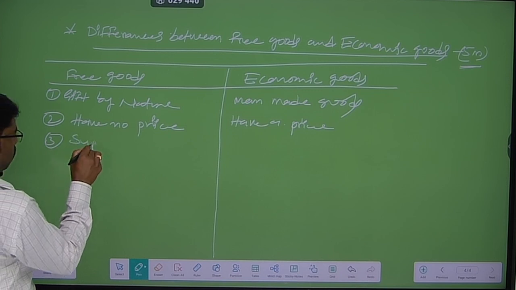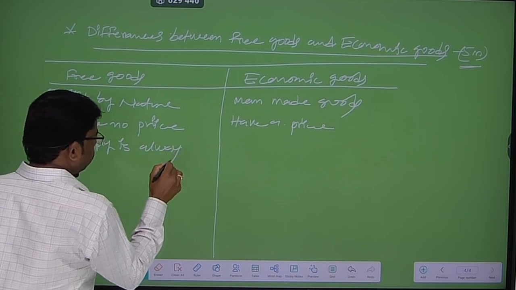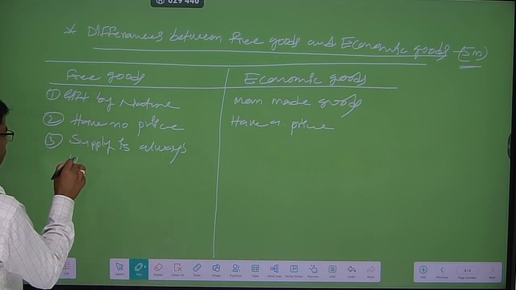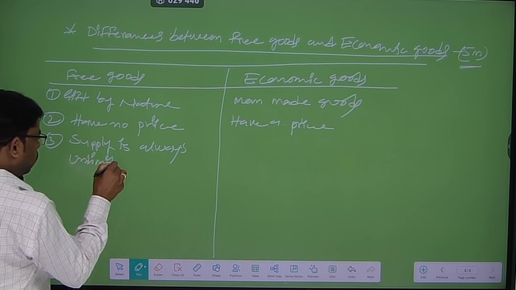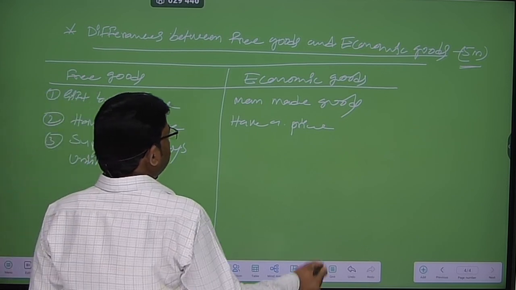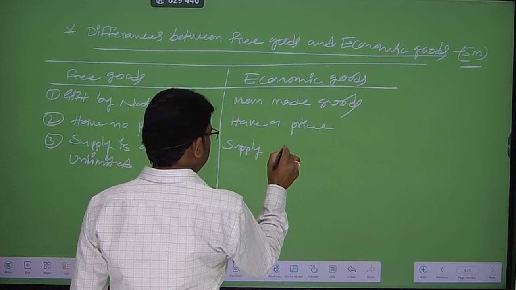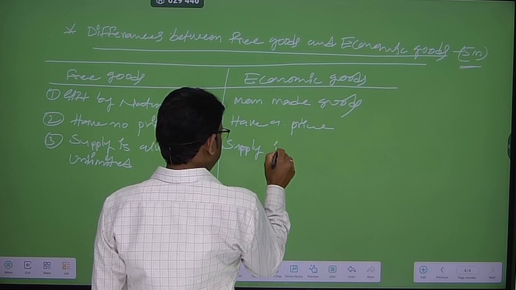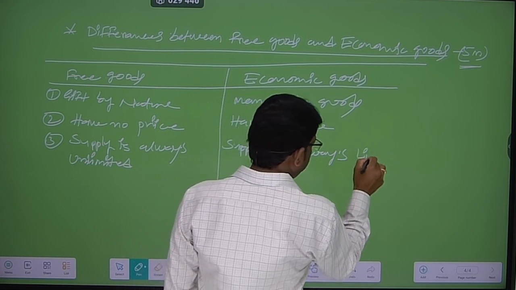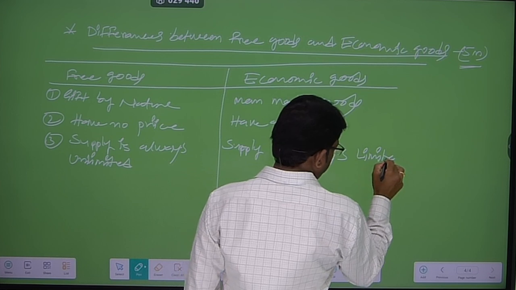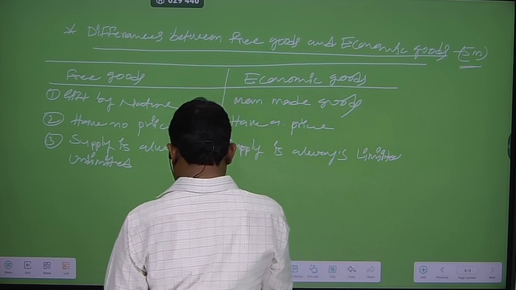Supply is always unlimited. Abundant is nothing but unlimited. And economic goods supply is always limited. Okay, always limited.